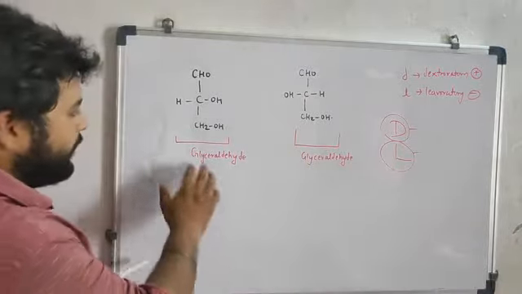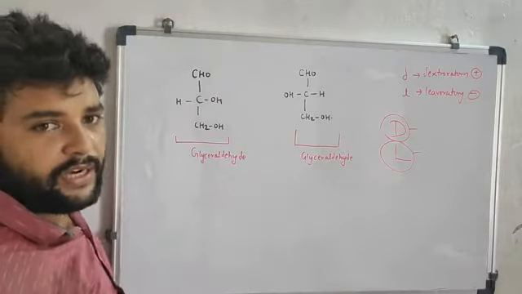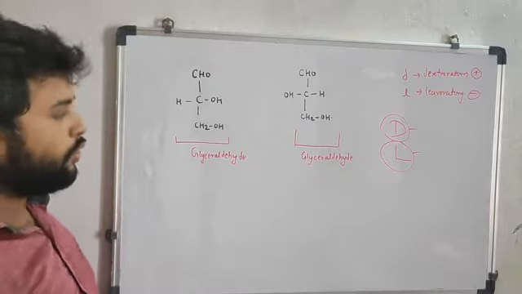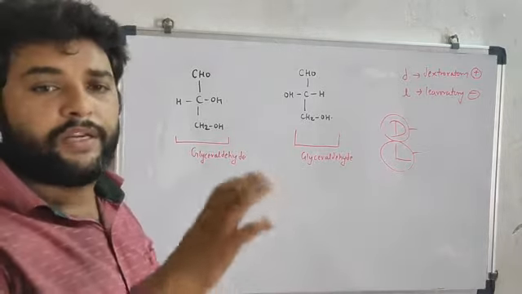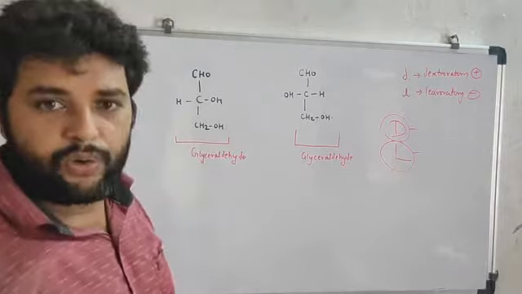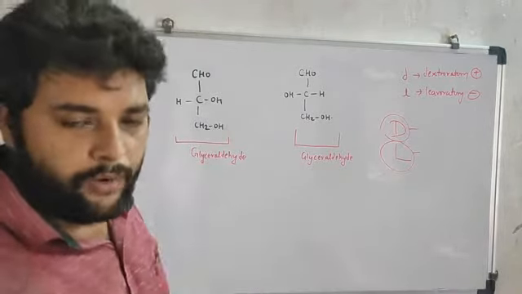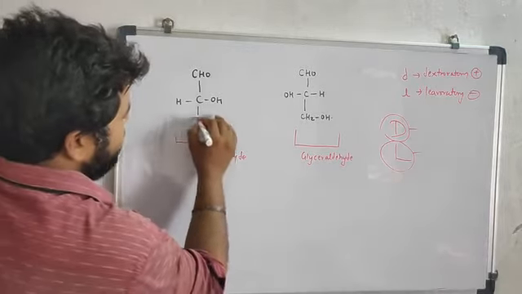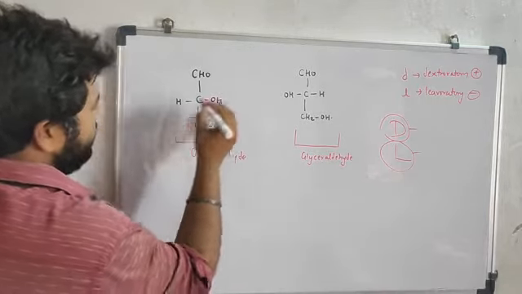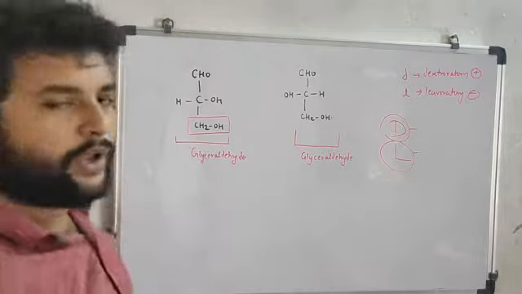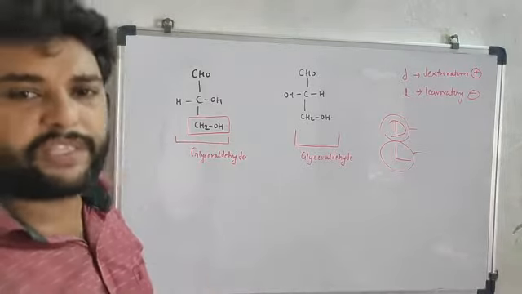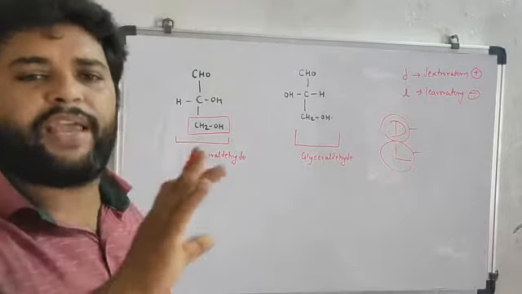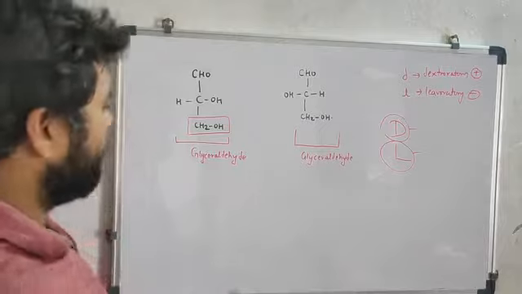Suppose this is the structure of glyceraldehyde. On the basis of this you can tell whether it is D-glucose or L-glucose. First of all, you have to mark the place where CH2OH is found, either in glucose, fructose, anywhere.